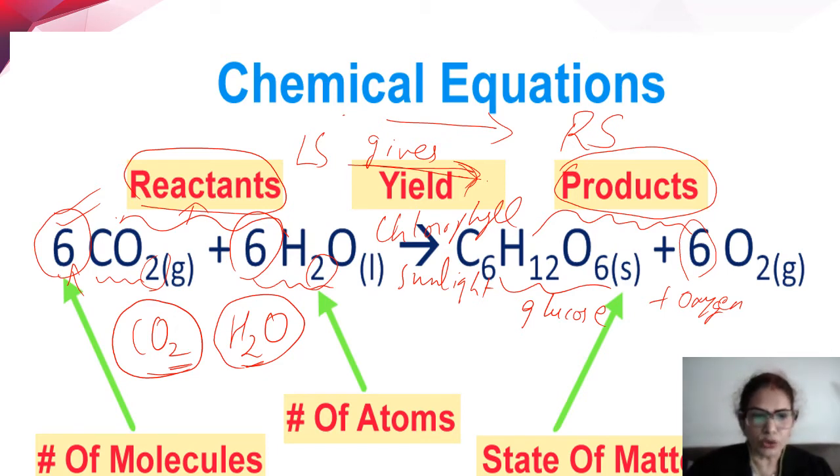Okay, so these are the parts of the equation. Every chemical equation will have reactants on the left hand side of the arrow mark, products on the right hand side of the arrow mark, and the arrow mark indicates yields, gives. Okay, so these are the parts of the chemical equation.